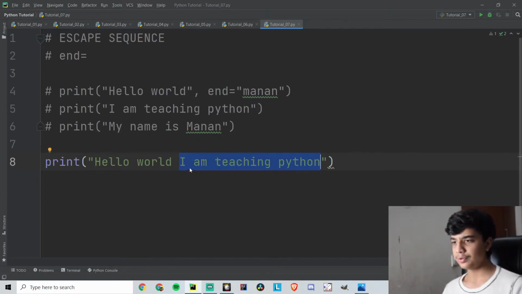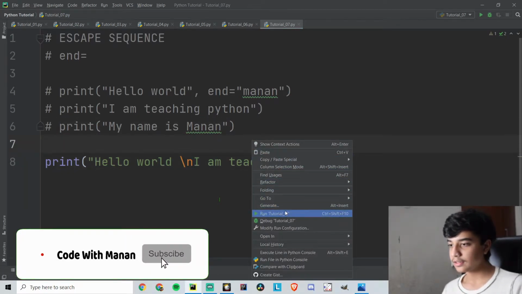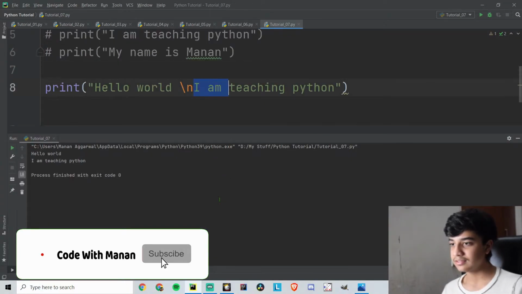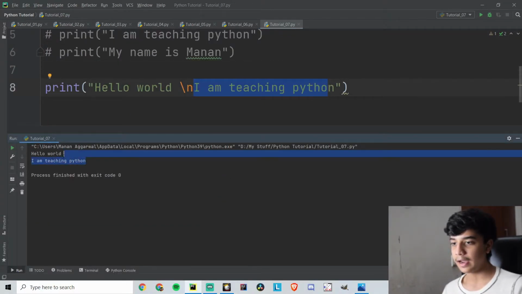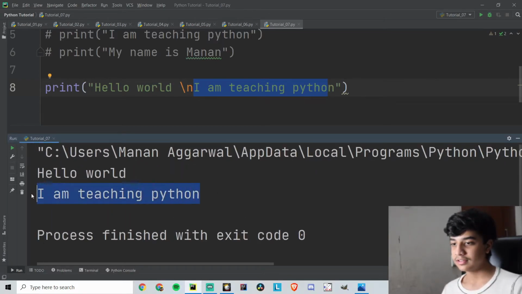So what I can do is add an escape sequence like \n. n stands for new line. When I run this, the next part will be printed on the next line. So this is printed right here.